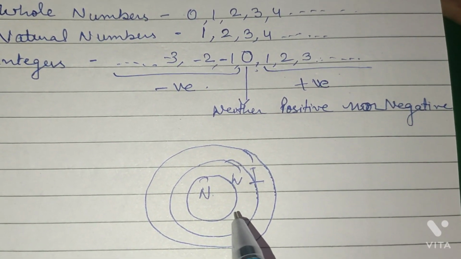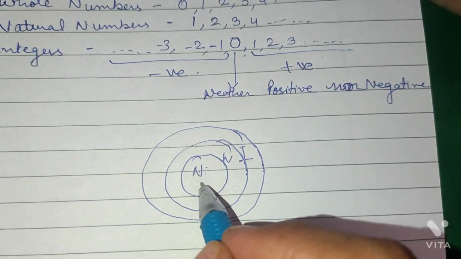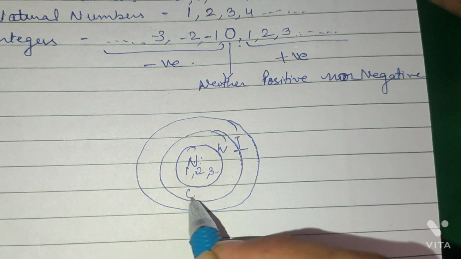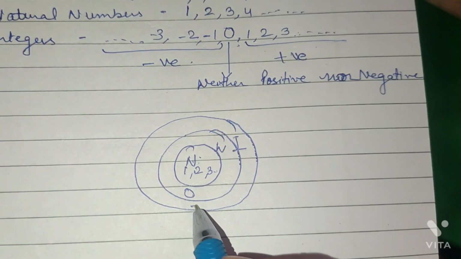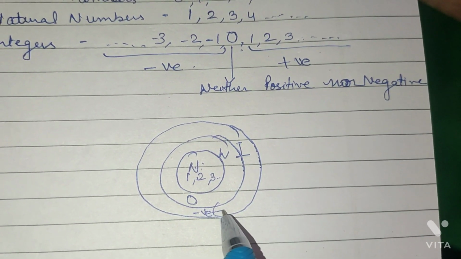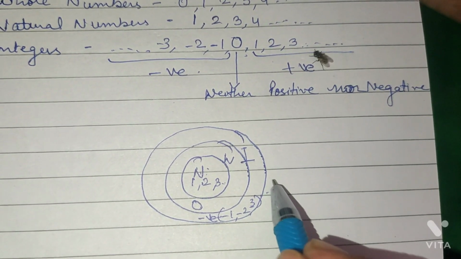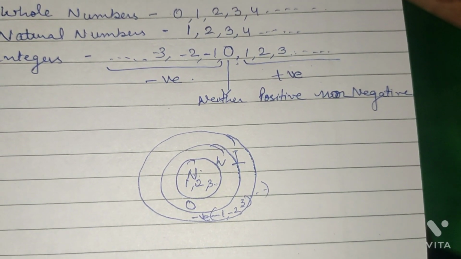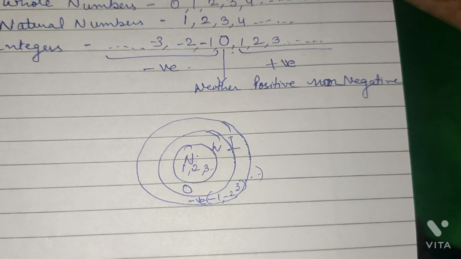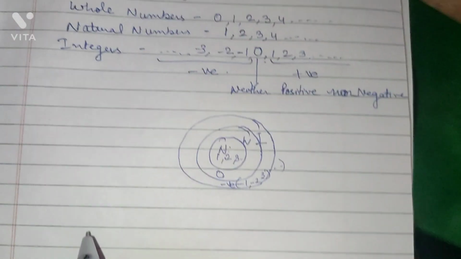The first circle is of natural numbers, with numbers starting from 1 to infinity: 1, 2, 3 and so on. Next, when we include 0 with natural numbers, those become whole numbers. When we include negative numbers in whole numbers, those become integers. So we can say every natural number is an integer, and every natural number is a whole number also.